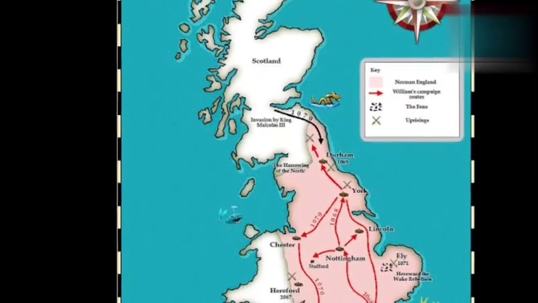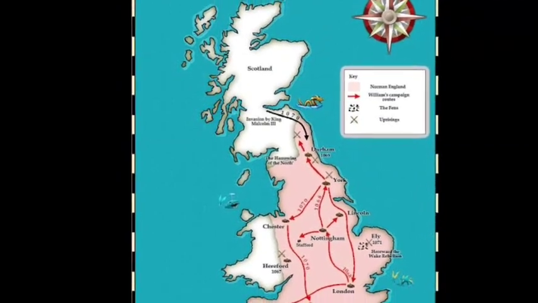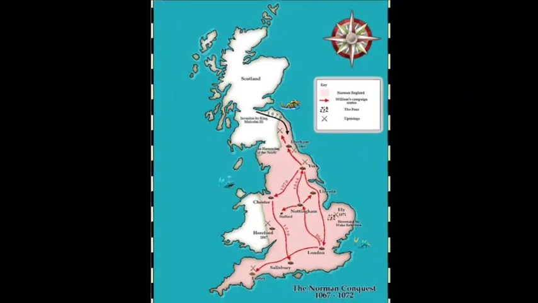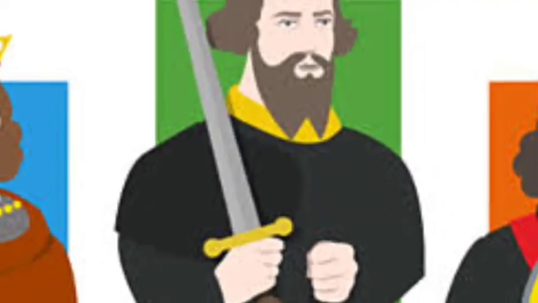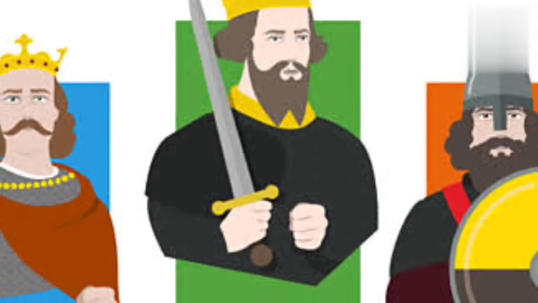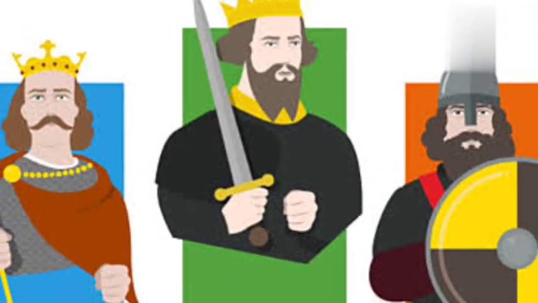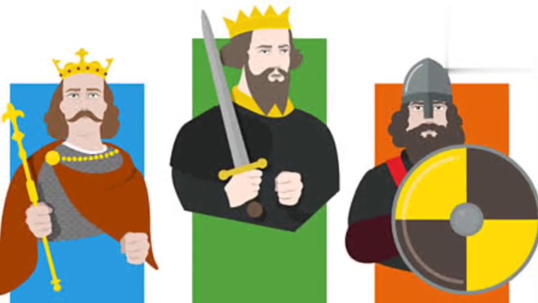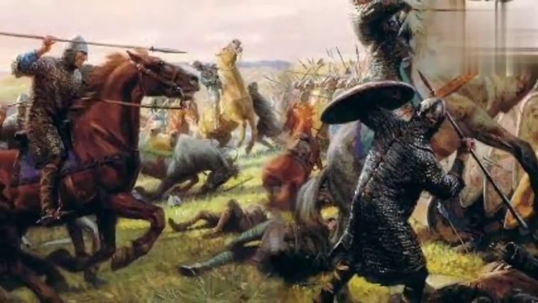In this video we tell you about the Norman conquest of England. The Norman conquest of England was the 11th century invasion and occupation of England by an army consisting of Normans, Bretons, Flemings, and Frenchmen led by Duke William II of Normandy, who would later be known as William the Conqueror.